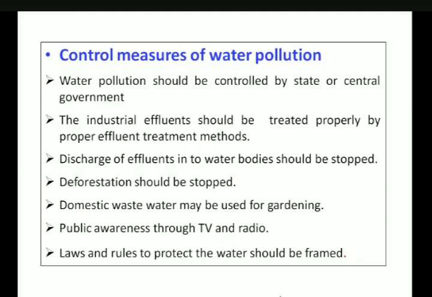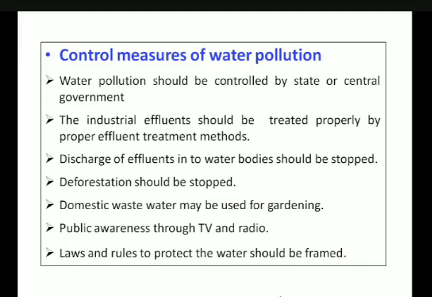Industrial effluent should be treated by a proper effluent treatment method. Effluent means industrial wastewater. Industries need to treat the wastewater properly and then discharge it. If toxic wastewater is discharged directly without treatment, it will lead to different problems.